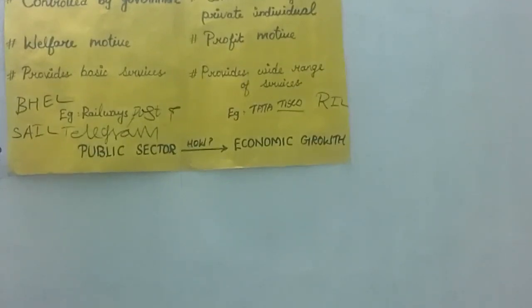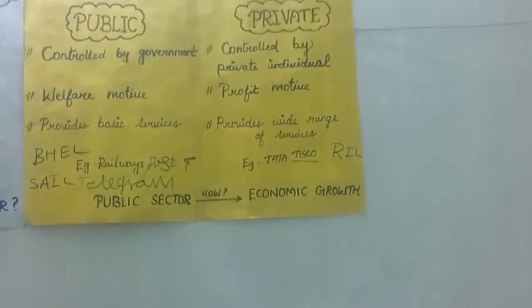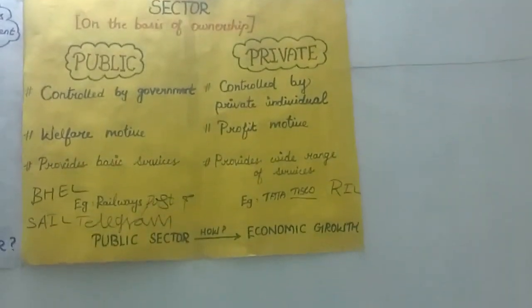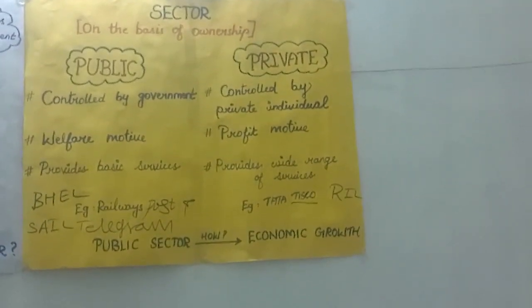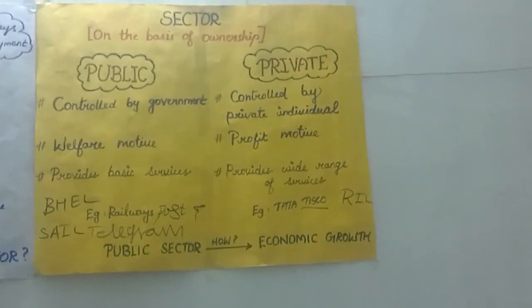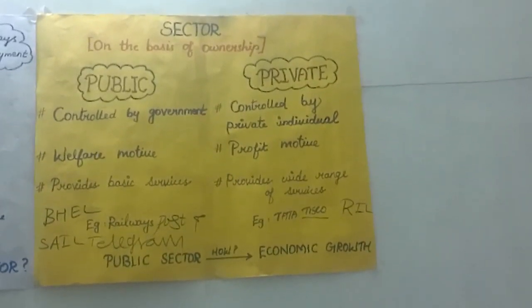The public sector contributes to the economic development of a nation in that it promotes rapid economic development through creation and expansion of infrastructure. It creates employment opportunities. It generates financial resources for development. It ensures equality of income and wealth, and thus balanced regional development.